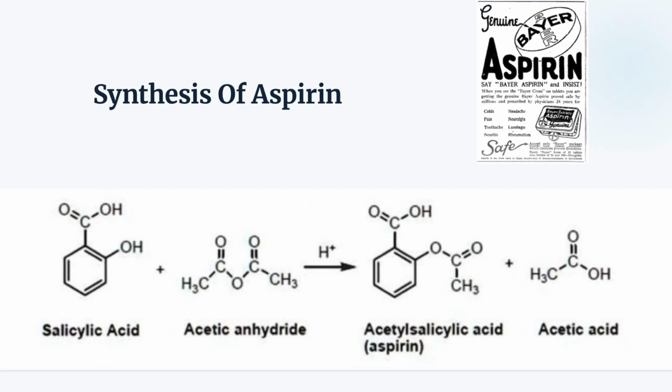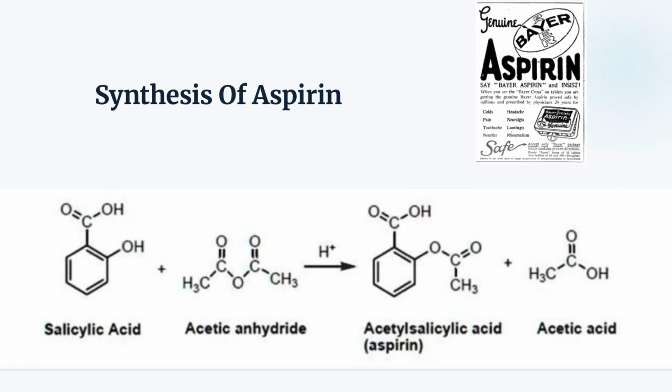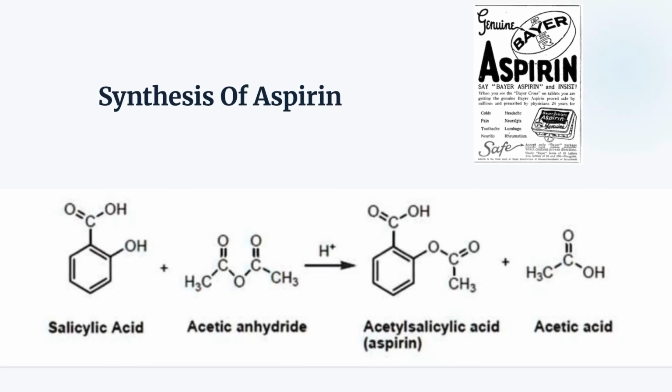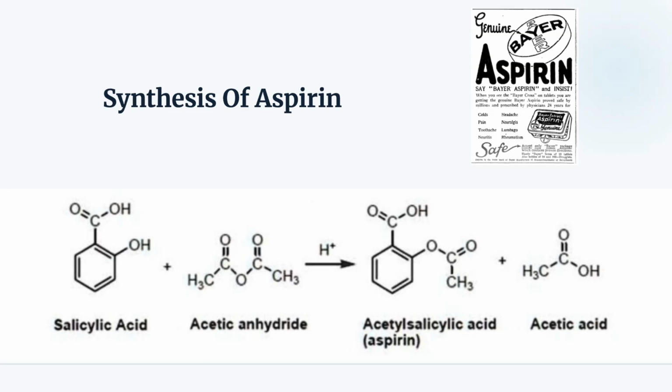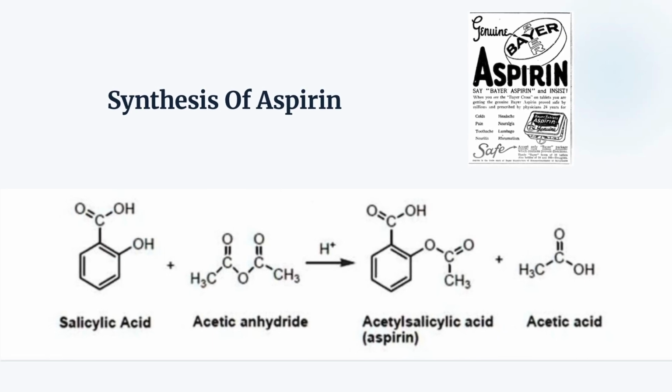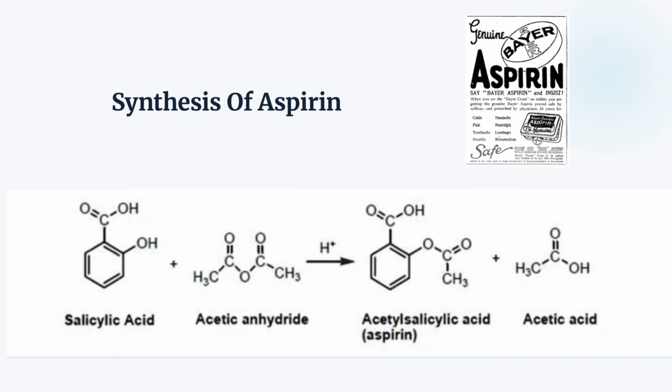So what's the synthetic process? Hoffmann basically used readily available salicylic acid and combined it with acetic anhydride, which resulted in the formation of acetyl salicylic acid, which is aspirin basically.